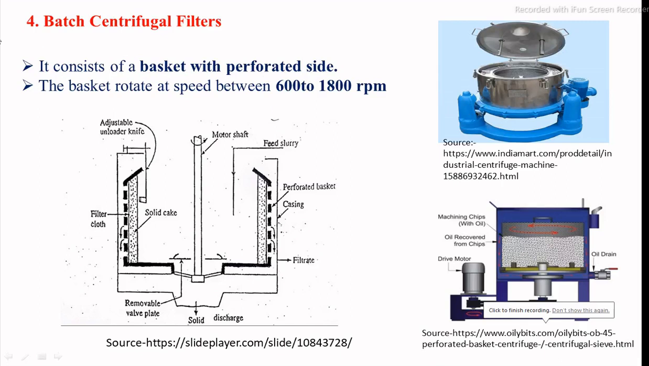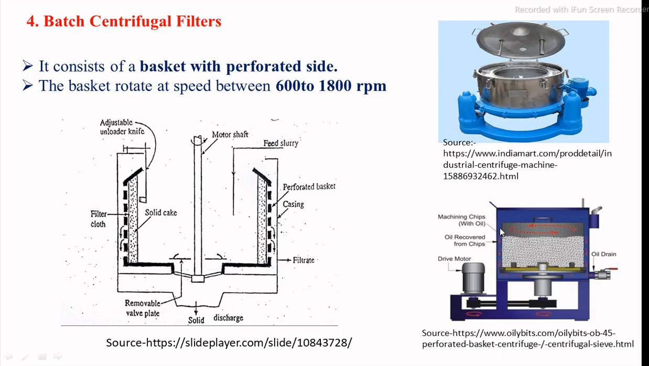Fourth one is the batch centrifugal filter. The basic principle is that filtration is carried out by the application of centrifugal force. The batch centrifugal filter, also called a basket centrifuge, uses a perforated basket for the filtration process. You can see this is an industrial small-scale basket centrifuge, with a perforated basket, and on the inside of that perforated basket, filter media is provided.